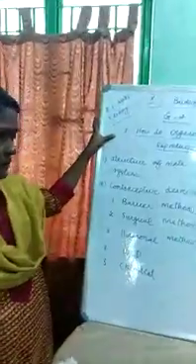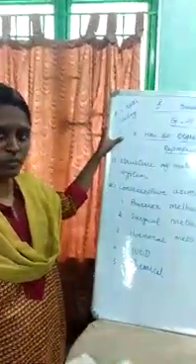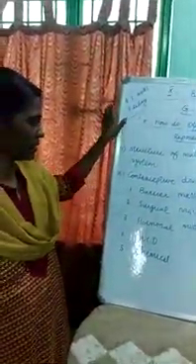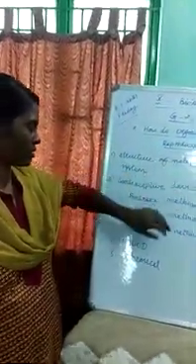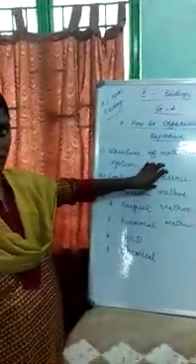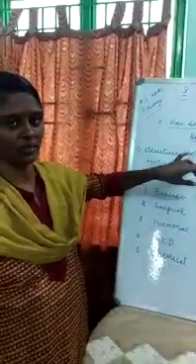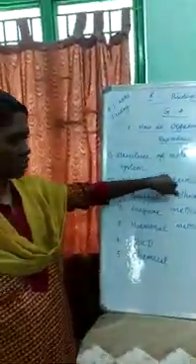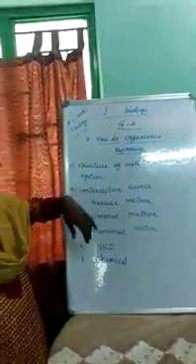Good morning students. We have completed the sexual reproduction of flowering plants. We are going to see reproduction in human beings. Here we will see the male reproductive system and some of the contraceptive devices which are helpful to prevent pregnancy. These two questions we are going to read today.